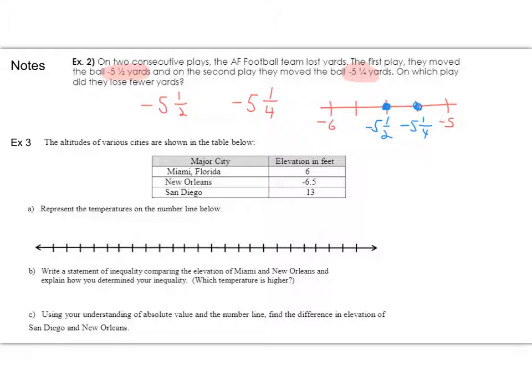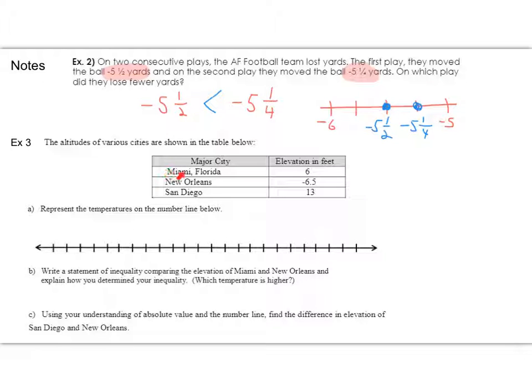So the number to the right is always going to be the greater number, or the number to the left is the smaller number. You can look at it either way. In any case, for the correct comparison, we open up to the larger number, right? So negative 5.5 is less than negative 5 1/4 because it's to the left of negative 5 1/4. All right, let's take a look at the next example.